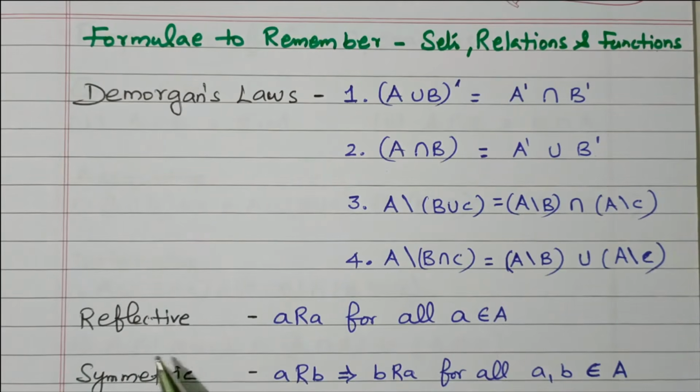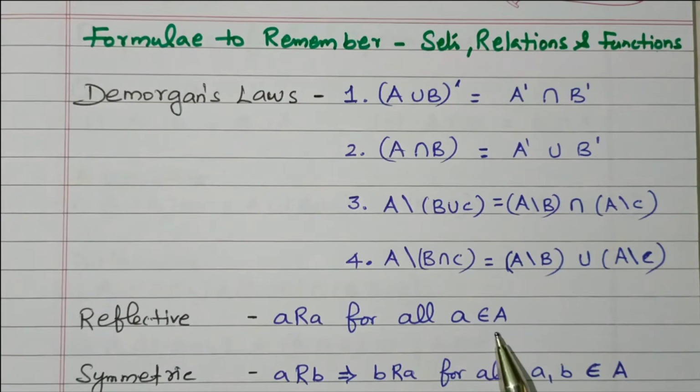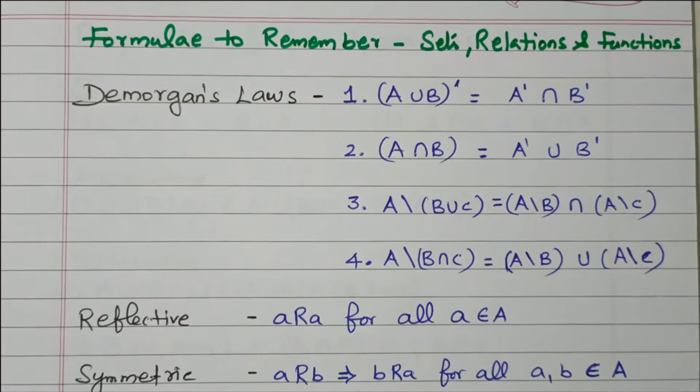Then reflexive: A relates A, small a, for all a belongs to capital A. So this is a subset, this is the main set. So a relates a for all a, the small a subset relating to the main set. Then we'll go to the remaining.